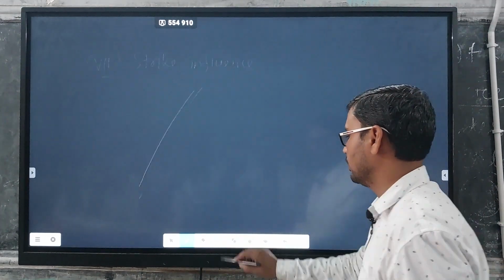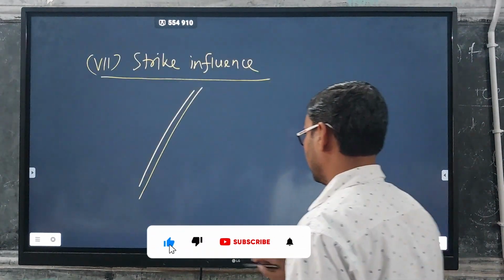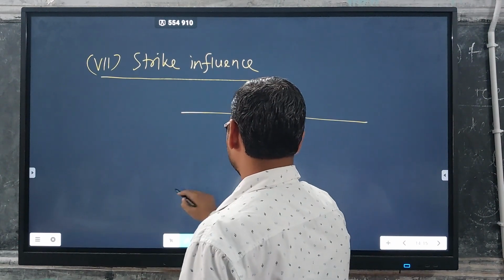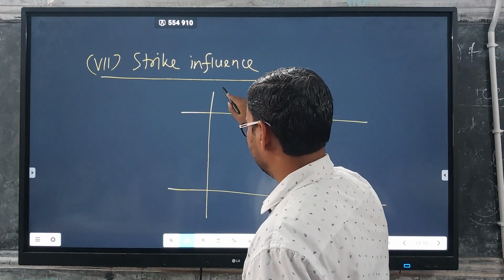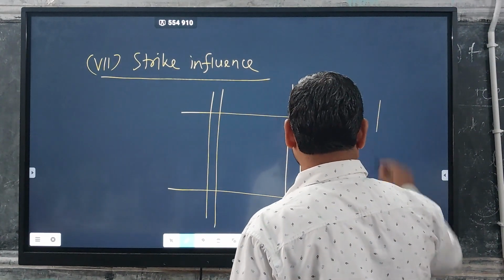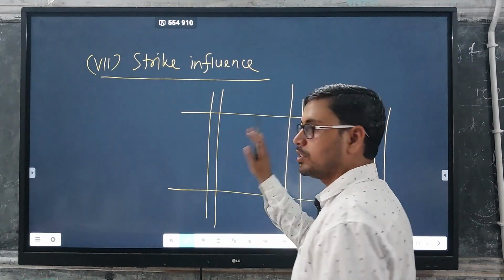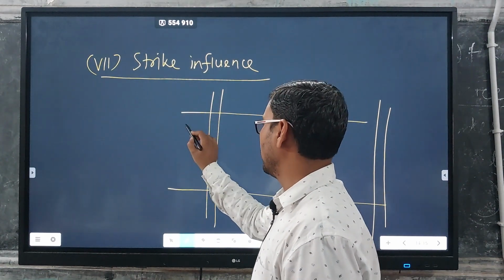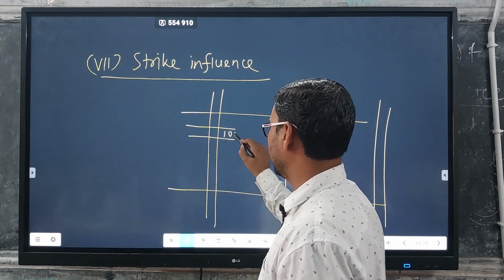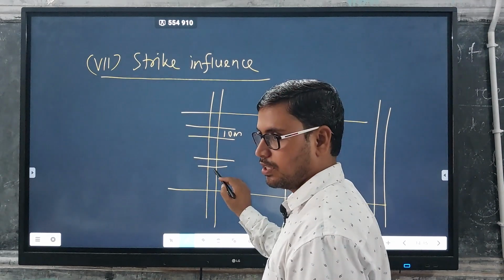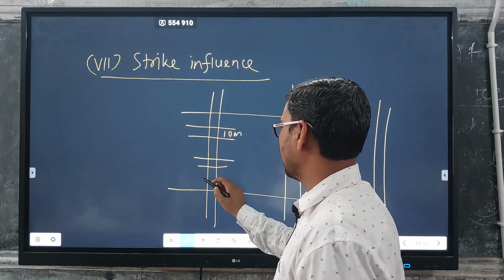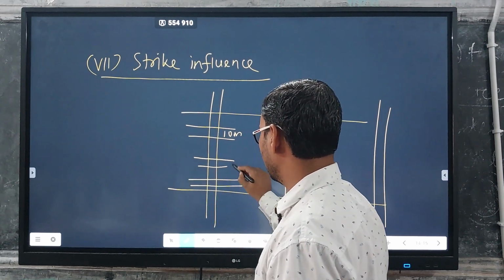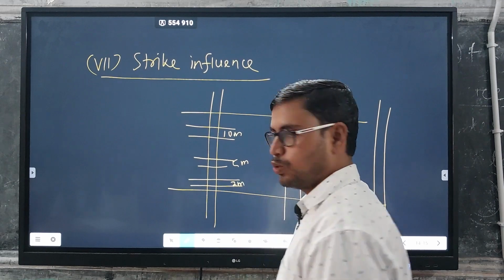Suppose 3 boreholes have been driven. In borehole 1 we are getting a mineral thickness of around 10 meter, then 5 meter, then in the third, suppose this is 5 meter, this is 2 meter.